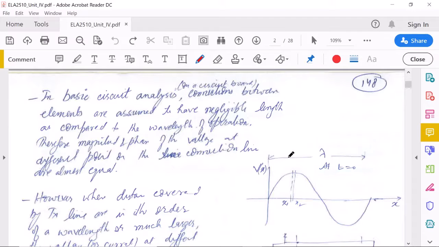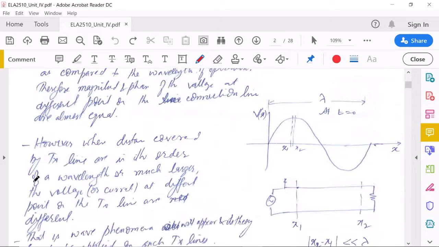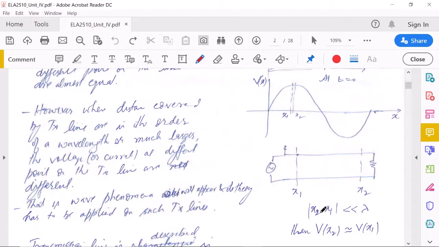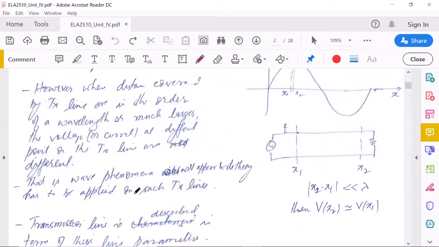Therefore, the magnitude and phase of the voltage at different points on the connection line are almost equal. Here we have seen again there is a lambda, and here is this distance. If this distance x2 minus x1 is very small compared to lambda, then these two points have the same potential. However, when the distance covered by the transmission line is in the order of the wavelength or much larger, the voltage and current at different points of the transmission line are different.